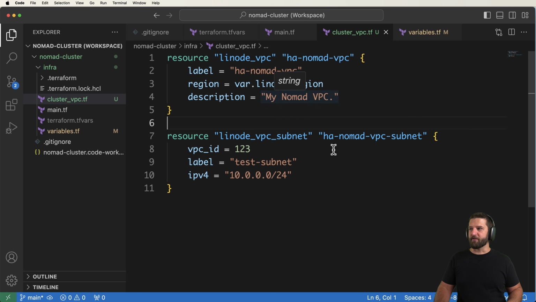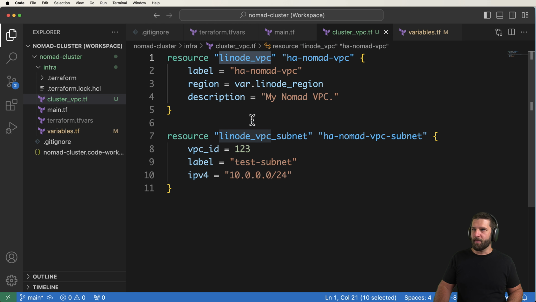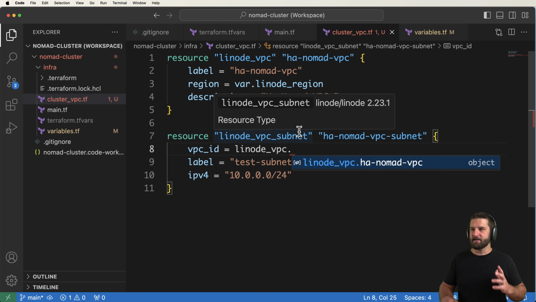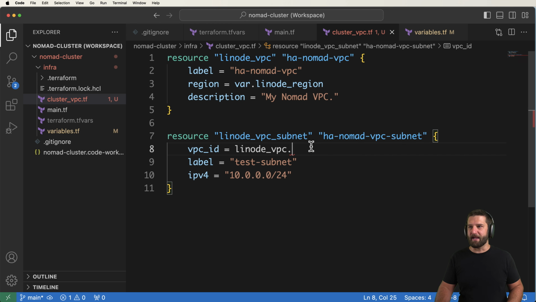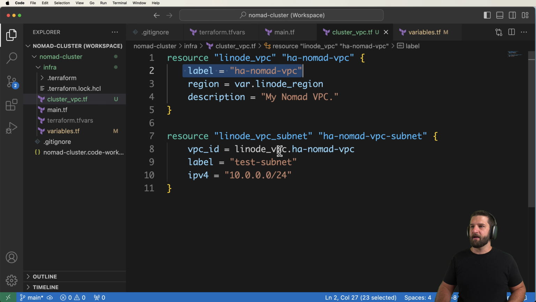Now, if you've never used Terraform before, this is going to be kind of weird. But the idea is we grab the resource name, then we do a dot. We use dot notation here. Then we grab the resource label that we gave it, again, for Terraform. This label doesn't matter at this point. Then we're going to grab the .id here. I'm going to show you exactly where we can see this if you were to do these in different steps. We're doing it all in one step, but if you wanted to see in different steps, let's take a look at that in just a moment. Next up, we're going to grab in our Nomad VPC.